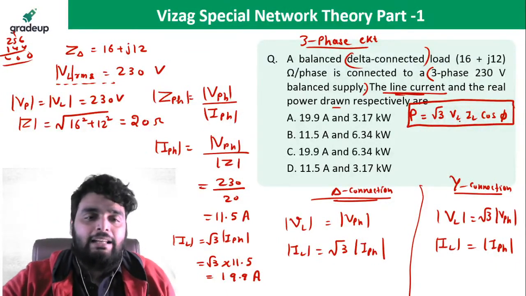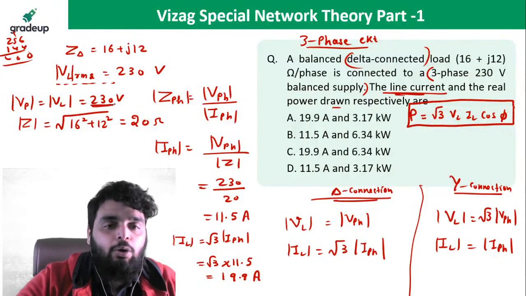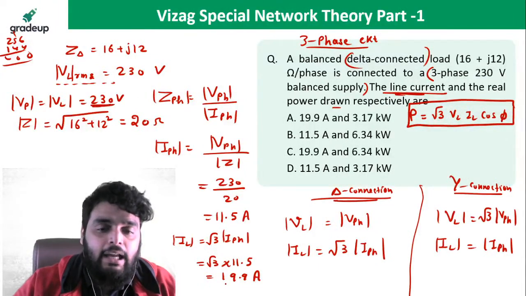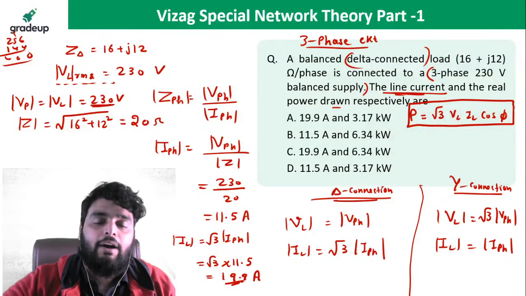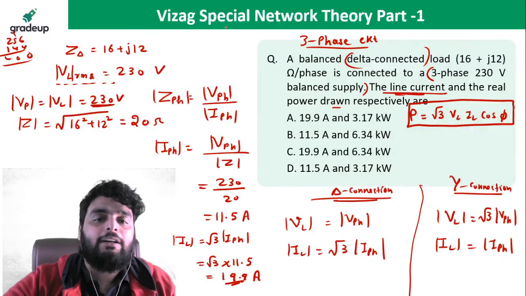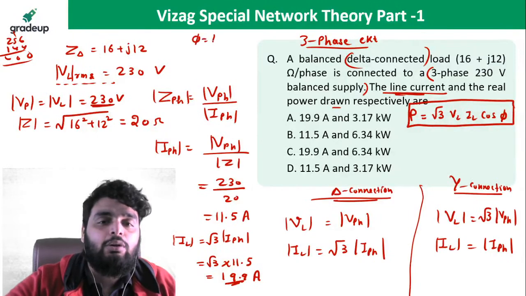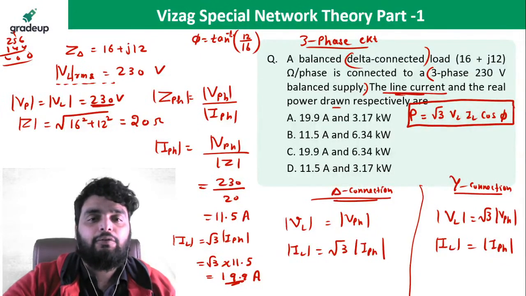So I know the line voltage, which is 230 volt. I know the line current, which is 19.9 ampere. I need to find out the power factor cos phi. Now what is the power factor? Phi is equal to tan inverse of 12 by 16.